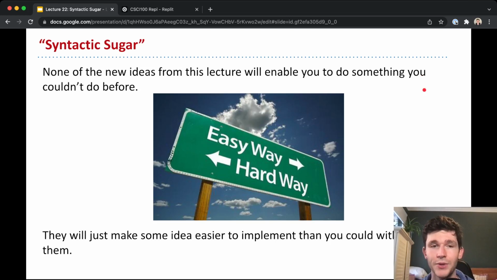Finally, I'll just point out, when we talk about syntactic sugar, these constructs that we'll learn are not going to let you do anything you couldn't do before. You can already do all the things that we'll learn about today. The difference is that these constructs will make it easier to express certain ideas, and sometimes much easier than it is without them.